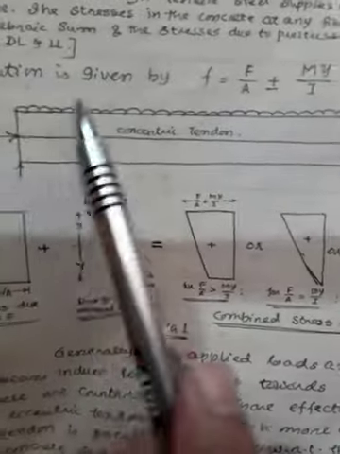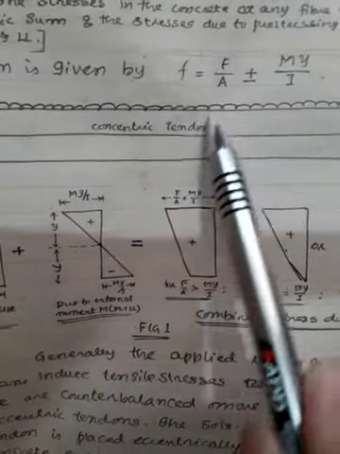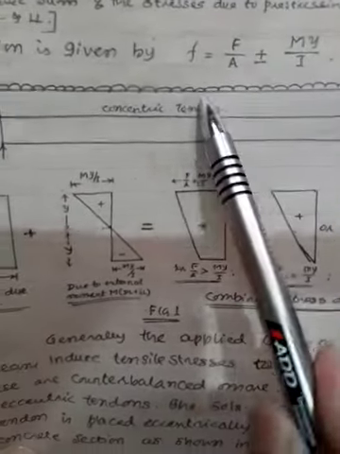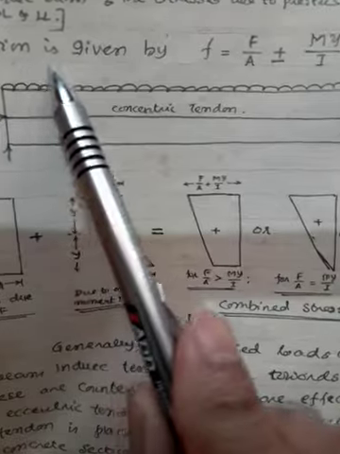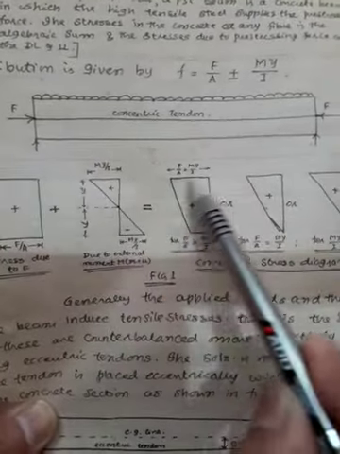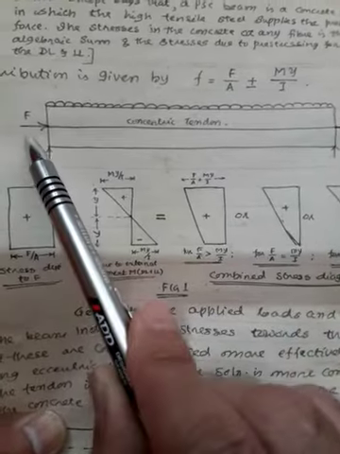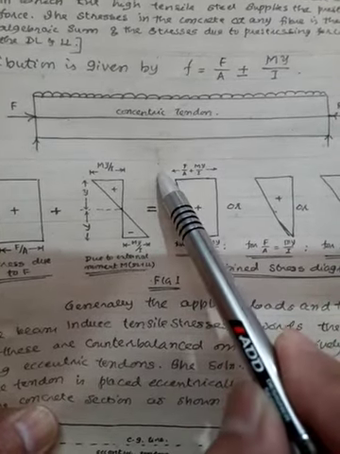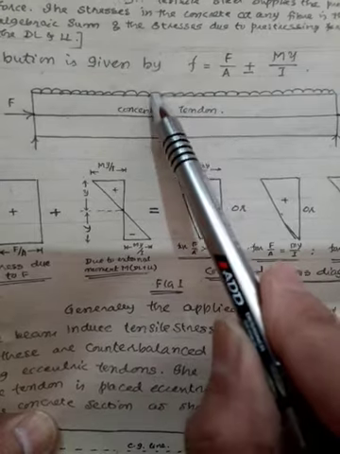Okay, now you are going to apply the dead load and live load on this beam. Because of the application of the dead load and live load, the beam tries to bend like this. So tensile stresses will be there at the bottom and compressive stresses will be there at the top.